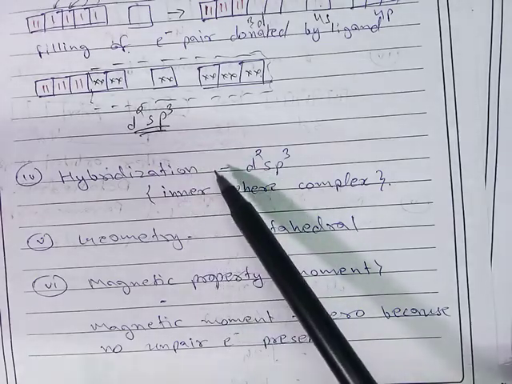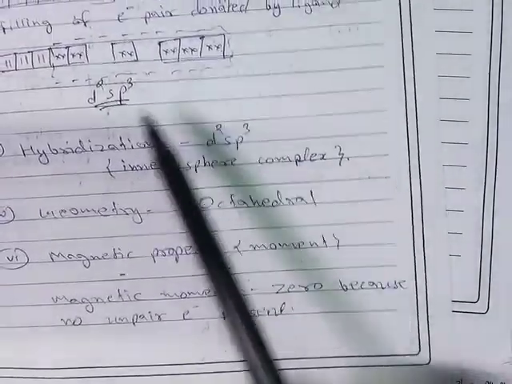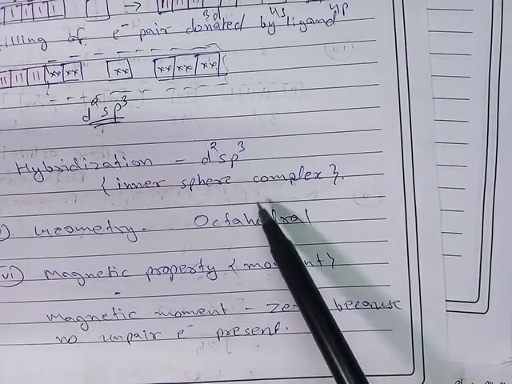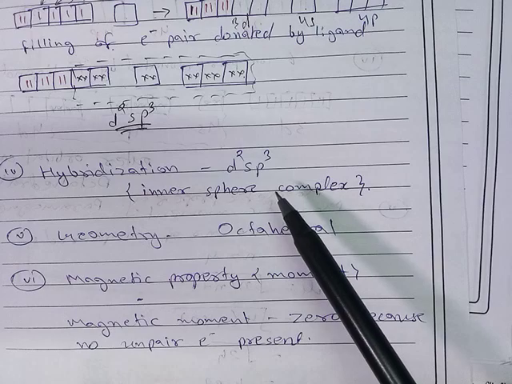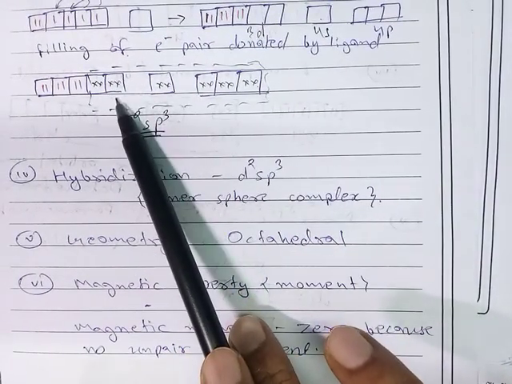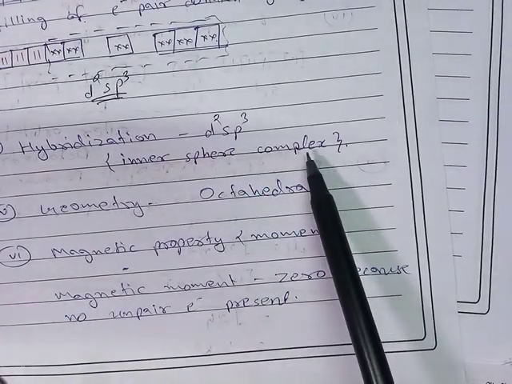It is an inner sphere complex. Inner sphere complex means any complex in which the inner d orbitals participate in hybridization.